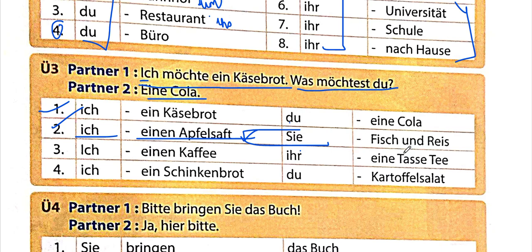That means a fish and rice. So I'll just do the third example as well. Ich möchte einen Kaffee. Then, was möchtet ihr? Answer will be eine Tasse Tee, a cup of tea. Ich möchte ein Schinkenbrot. Was möchtest du? Kartoffelsalat. So that would be the answer.